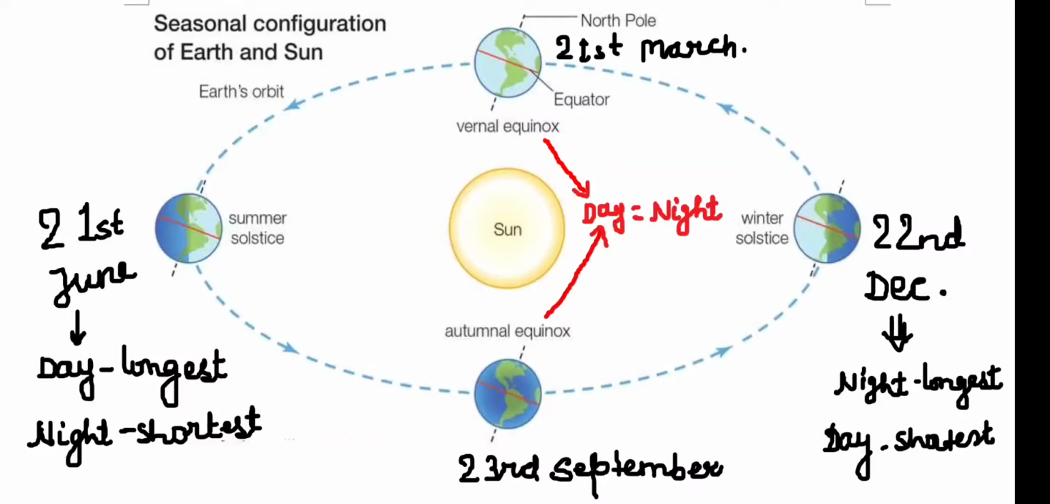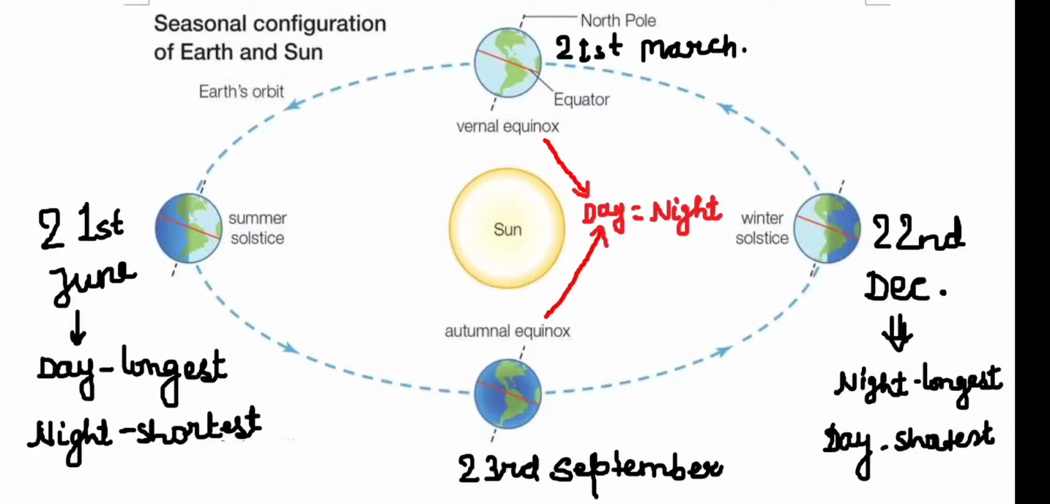Now a similar phenomenon happens on 22nd December, but in the southern hemisphere. What happens in the northern hemisphere then is a winter solstice. Winter solstice means the night is going to be the longest and the day is going to be the shortest. The Tropic of Capricorn receives the direct sunlight on this day.